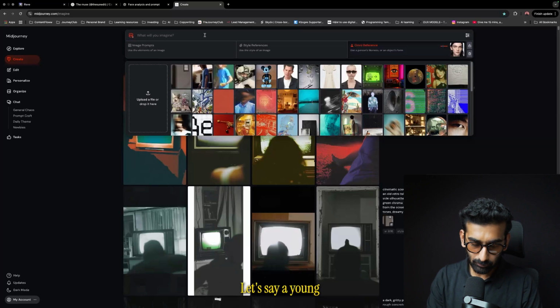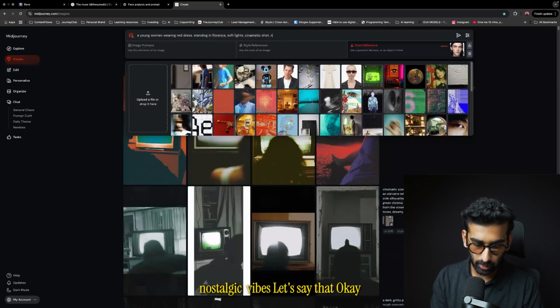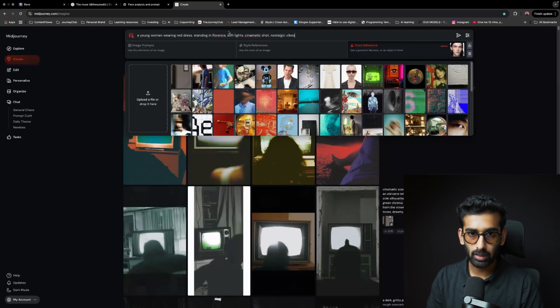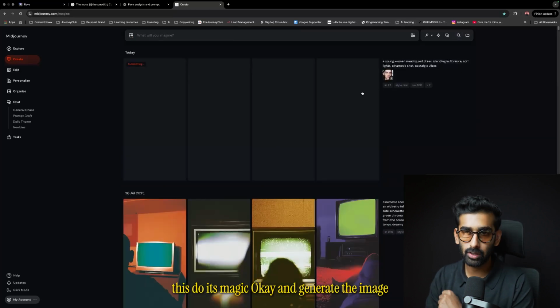Okay, let's say a young woman wearing red dress standing in Florence, soft lights, cinematic shot, nostalgic vibes, let's say that. Okay, and then I'll just let this do its magic. Okay, I'll generate the image.